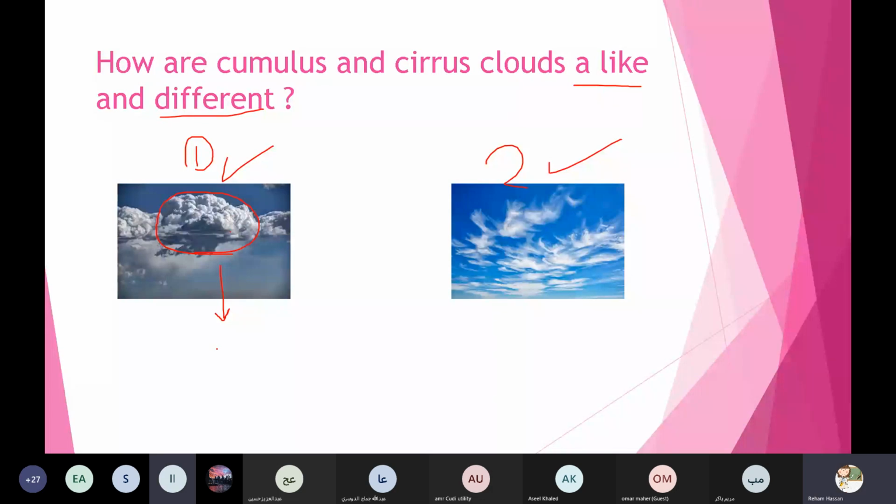Water drops. Amazing, honey. Thanks a lot, honey. Okay, Yusuf, what about these clouds? Are they made of ice or water drops? So look here. These clouds are made of water drops or bits of ice? Ice, yeah, it's made of ice. Thanks a lot, honey. Okay, so we have different kinds of clouds. Not all the clouds look the same.